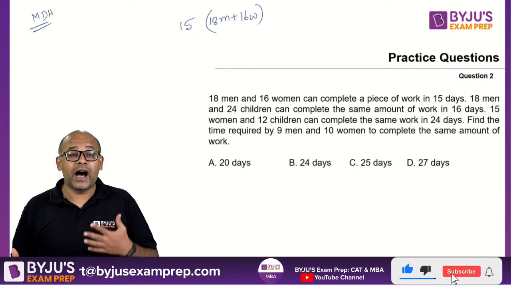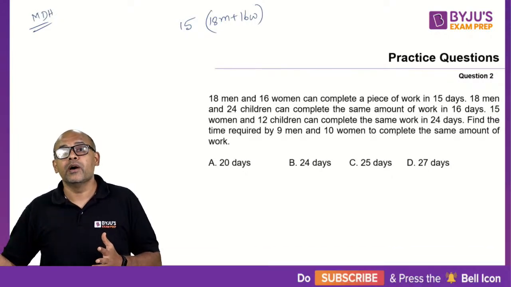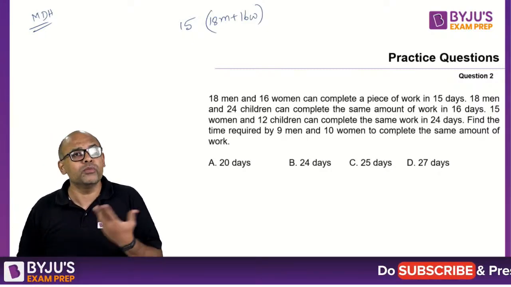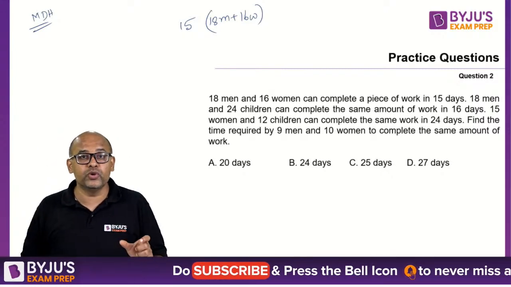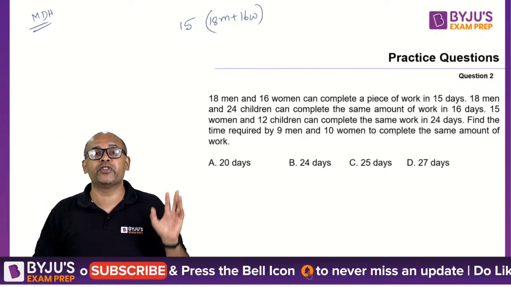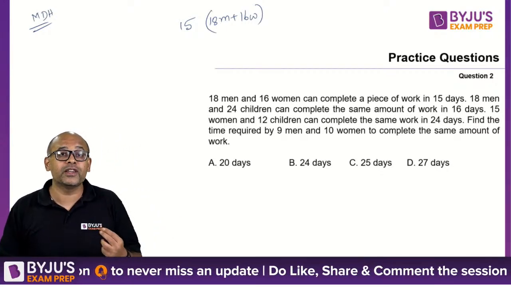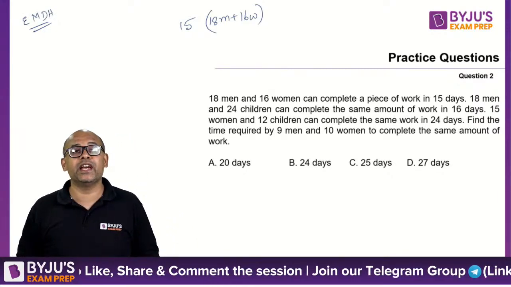For example, me working for one day may not be equal to my son, who is probably 7 or 8 years of age, working for one day, because I'll do more work than him, right? So man day hours typically is used when everybody is of the same efficiency. If not, we have to bring in a new factor called the efficiency. So then it becomes men, efficiency, day, hour.